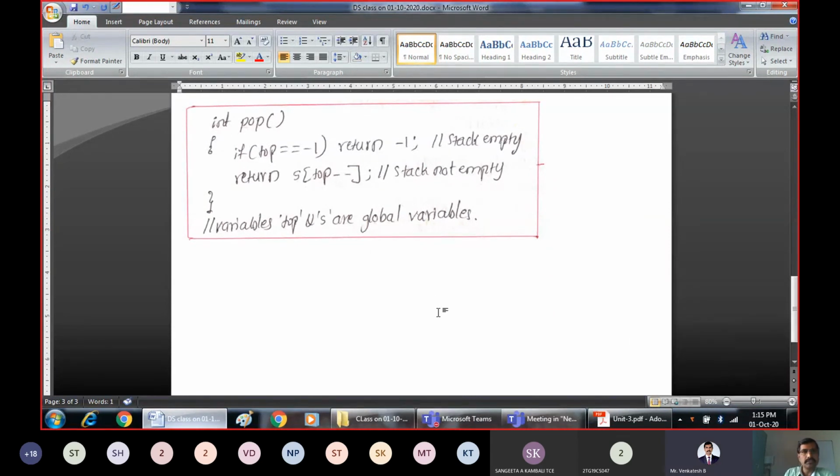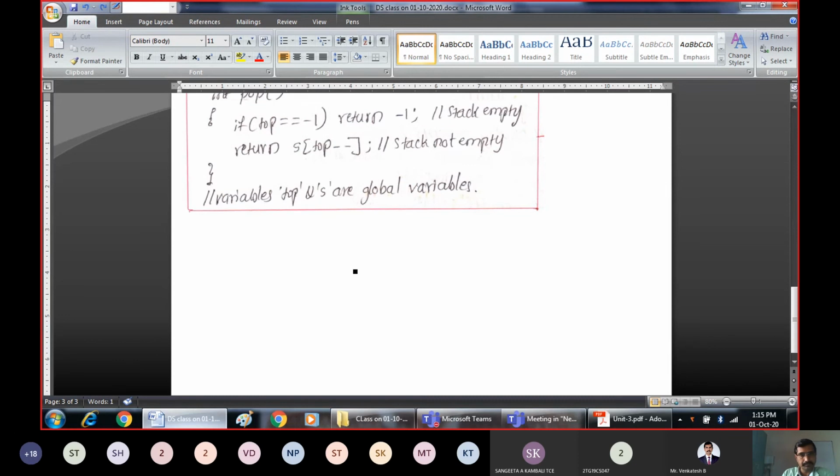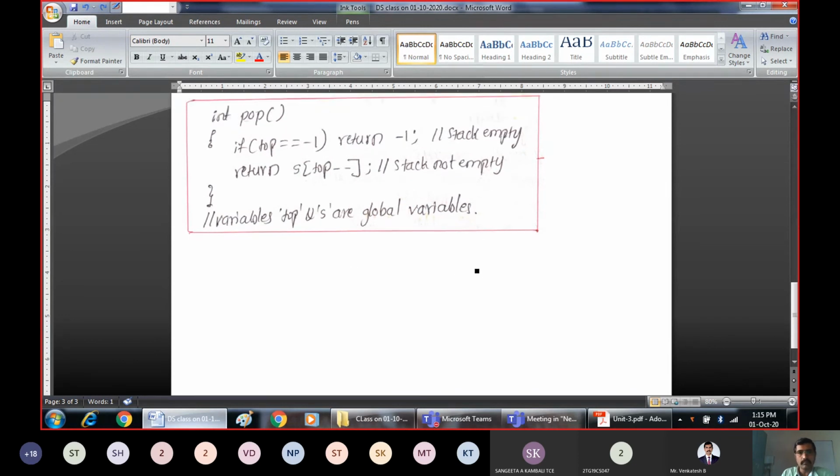Right? So this is the sample function for pop. I'll take our example stack. Two, 3, 4, and 5. 5 is the size of the stack. This is the name of the stack. Index values 0, 1, 2, 3, 4. Now 10, 20, 30. Now I have written some scenario.